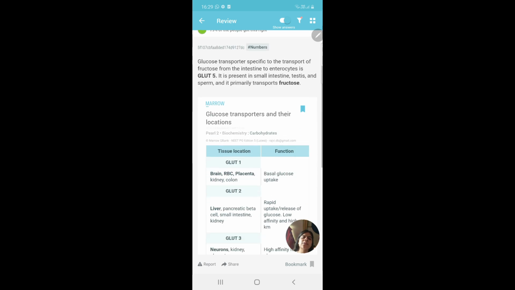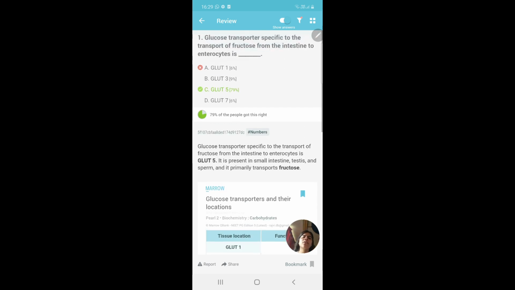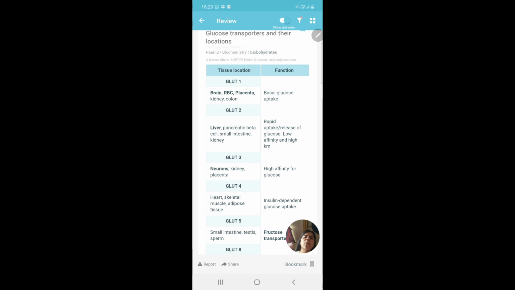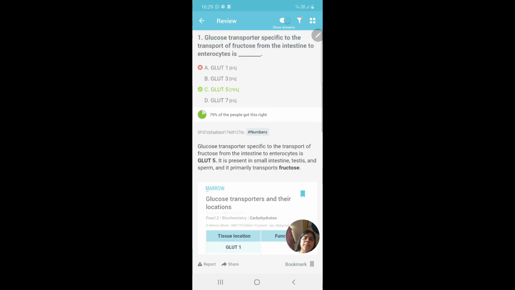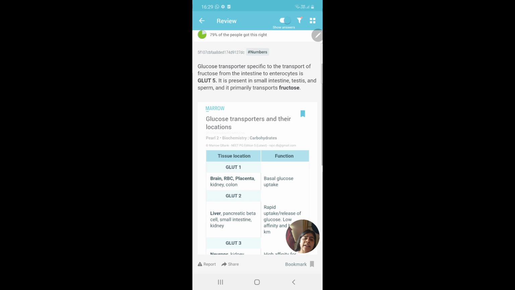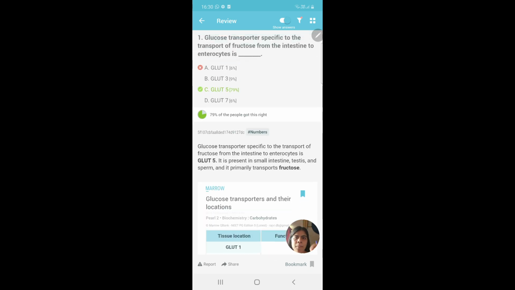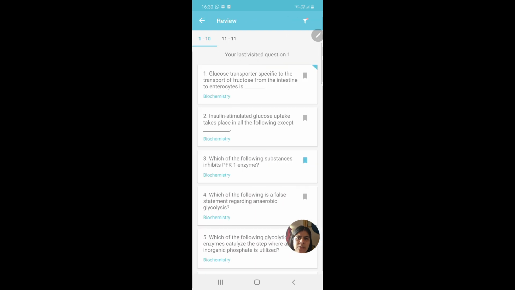So it is better to just bookmark your pearl, because now when you have read the MCQ, you know what type of question has been asked from this pearl. So might as well you only bookmark a pearl rather than an MCQ which has so much data attached to it, right? So just bookmark your pearl here. So this is how I reviewed my question. So all in all,